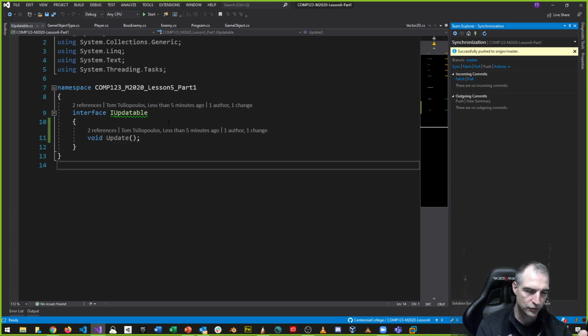If you want something to have a transform, maybe some game objects don't have a transform. You want to identify a class a little differently, and I can check to see if it's of type IUpdatable. Is it of type IDrawable? Is it of type IWorkable? Whatever. And there's other ones that are built in. For example, IEnumerable. We'll talk about that as we go forward.